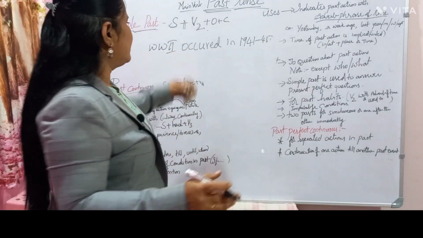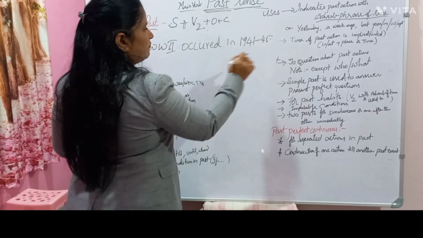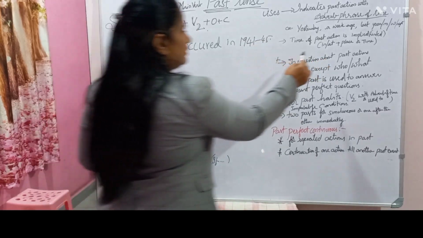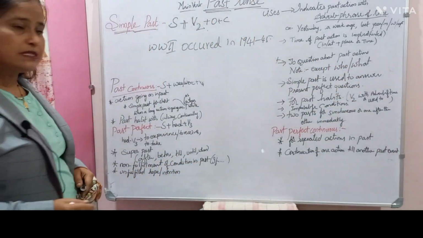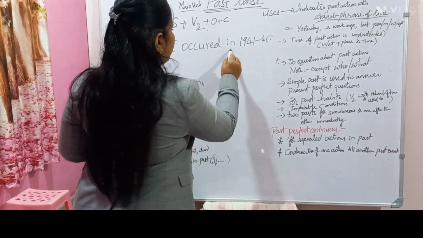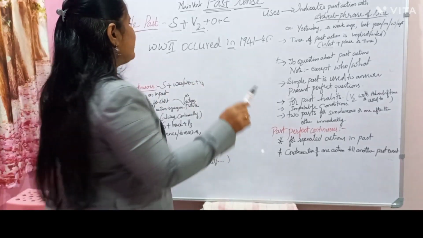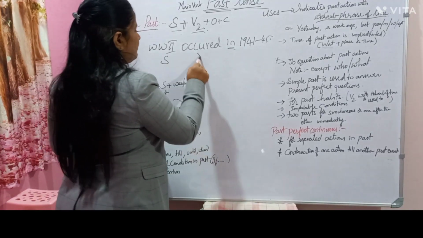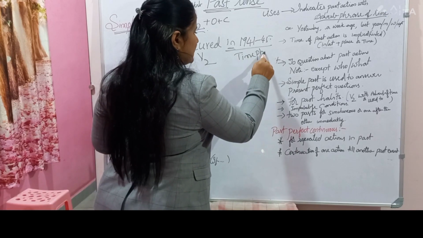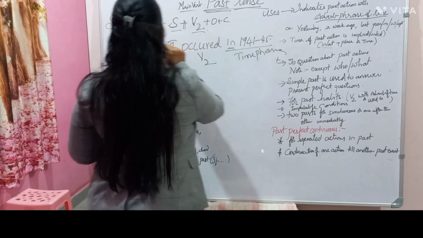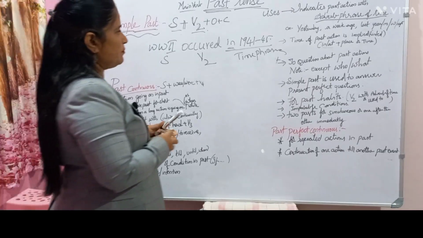So with in and at, certain time phrases also help us to know that this is a past incident. So remember one thing: subject, verb 2, and some time phrase. Some time phrase has to be used in the simple past tense. That is one example.